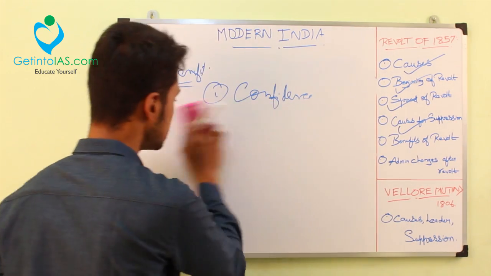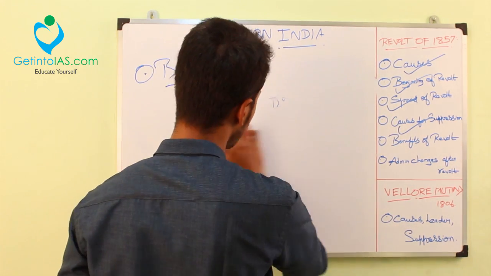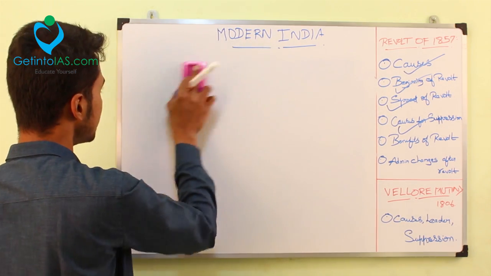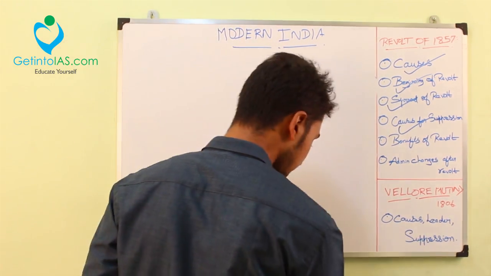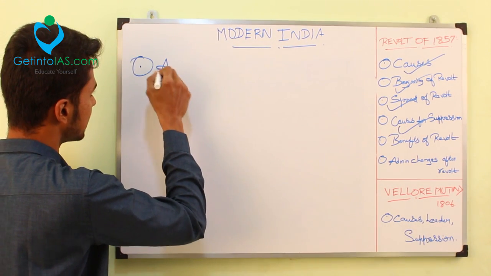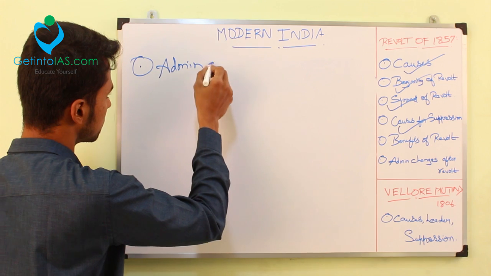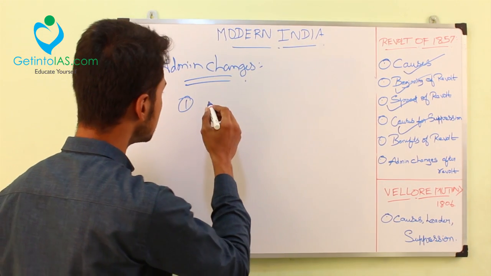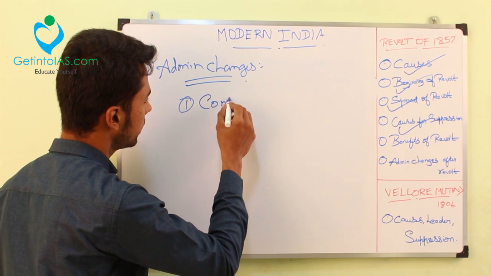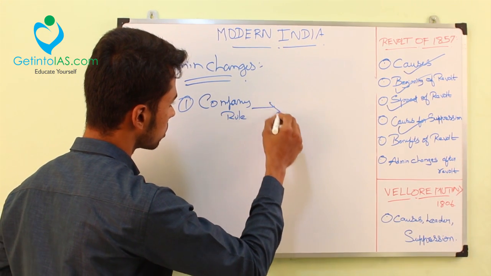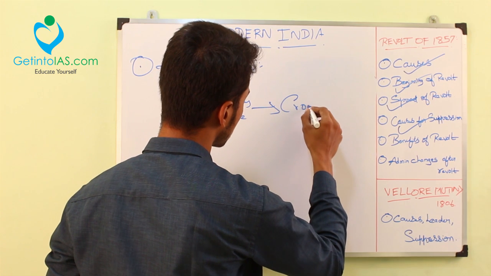Now we'll see about the administrative changes. As I already said, the British didn't expect this from the Indians. They thought Indians would remain silent only. But when the revolt happened, we see administrative changes. The first change, as I told already when dealing with acts and regulations, is company rule to crown rule.